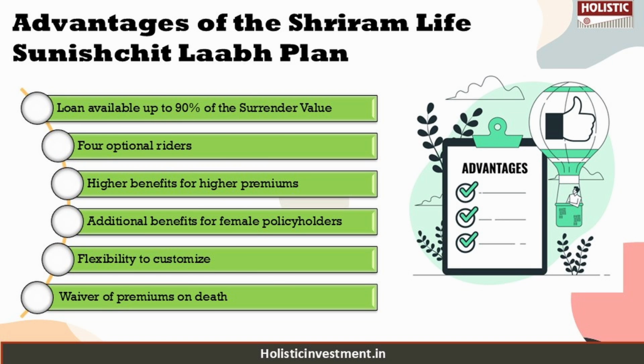Now let's move on to understanding the advantages and disadvantages of this policy. The advantages are that the loan available is up to 90% of the surrender value, provided the annual interest payable does not exceed 50% of the maturity benefit payout, and you get enhanced protection with 4 optional riders. There are high benefits for higher premiums, and you get additional benefits for female policy holders. There is flexibility to customize policy term, premium paying term, and benefit payout mode anytime during the policy tenure to suit your financial needs. The Life Plus option includes the waiver of premiums on death for added protection.